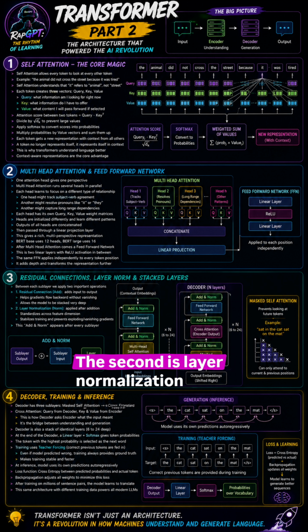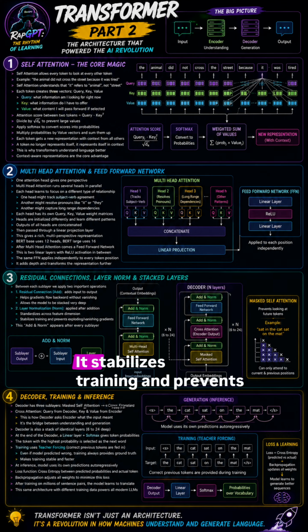The second is layer normalization applied after the residual addition. Layer norm standardizes the values across the feature dimension. It stabilizes training and prevents exploding or vanishing gradients. This combination of add and norm appears after every sublayer.